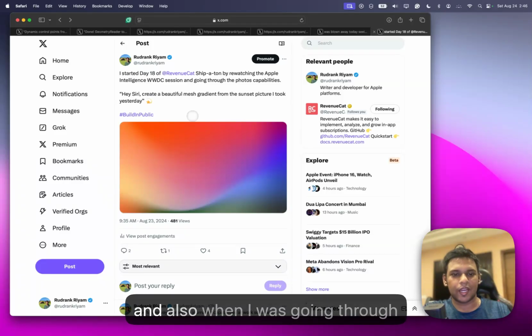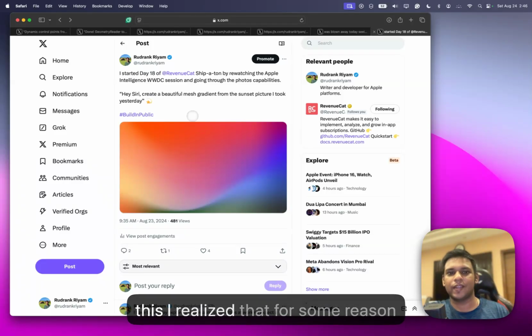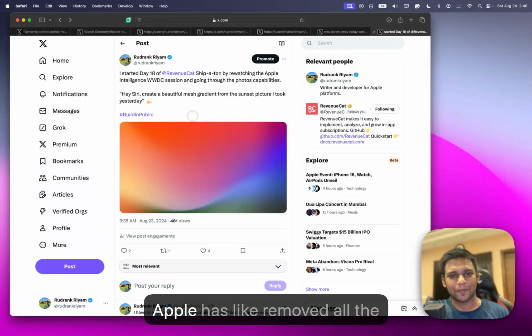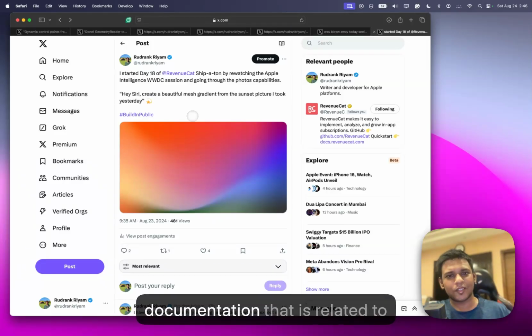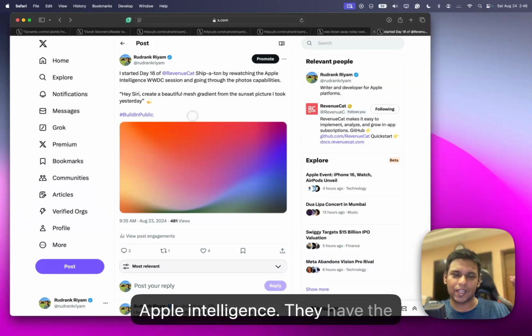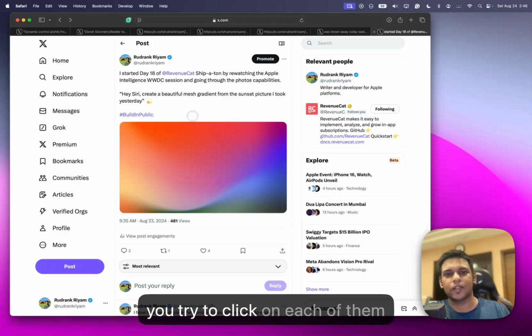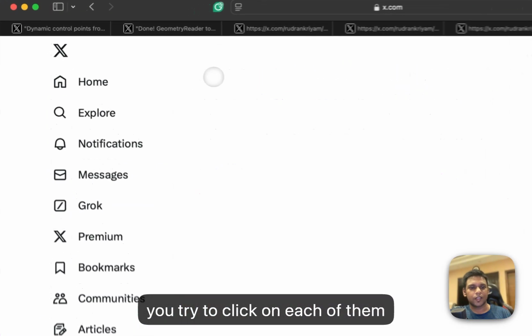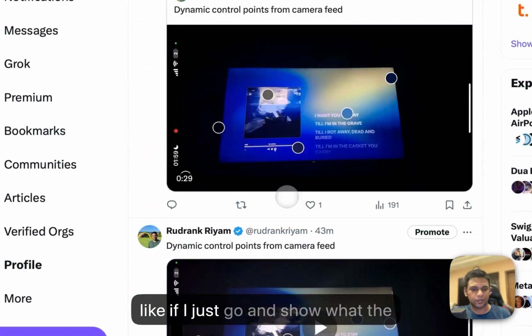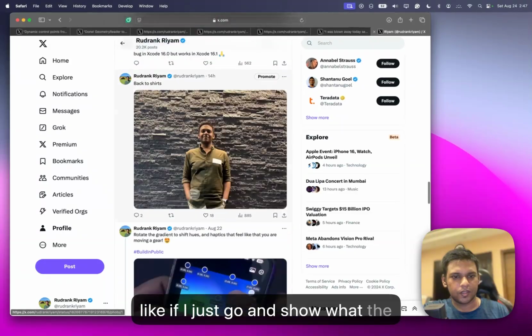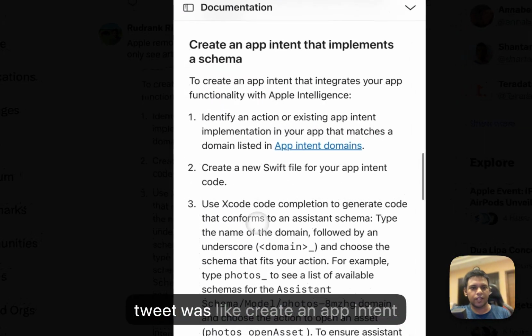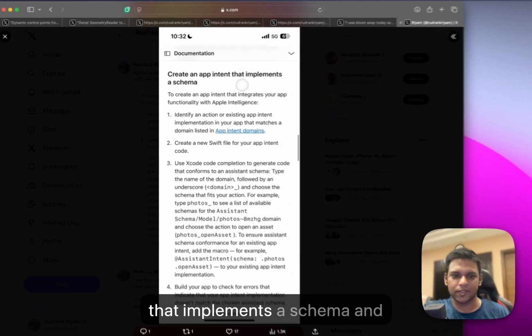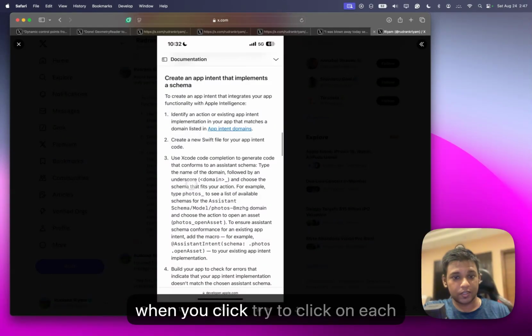When I was going through this, I realized that for some reason Apple has removed all the documentation related to Apple Intelligence. They have the articles on the journal intents and everything, but when you try to click on each of them, like the one about creating an app intent that implements a schema, it just won't work.